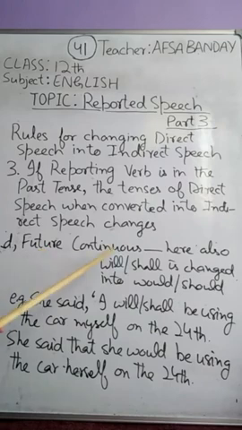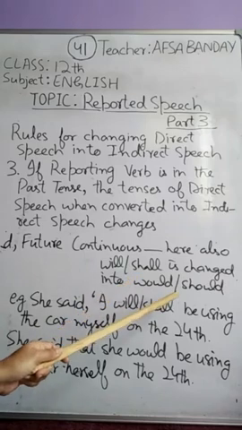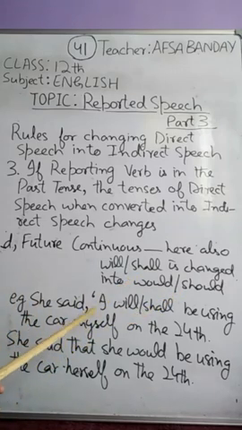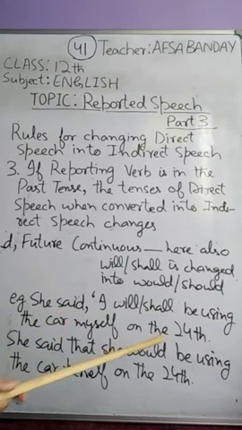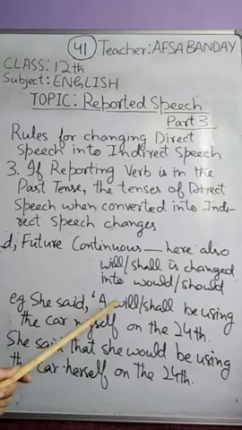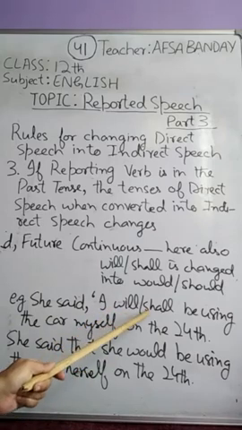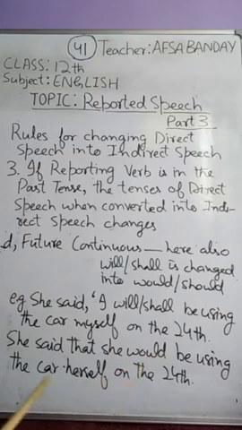Similarly, in future continuous, here also will or shall is changed into would or should accordingly. For example, she said, "I will or shall be using the car myself on the 24th." She said that she, I changed into she, will or shall changed into would, she would be using the car herself on the 24th. And similarly, may changes into might, can changes into could, and shall changes into should.